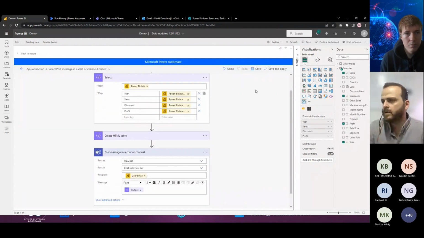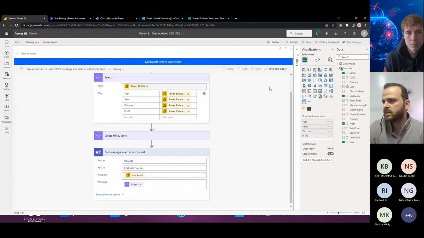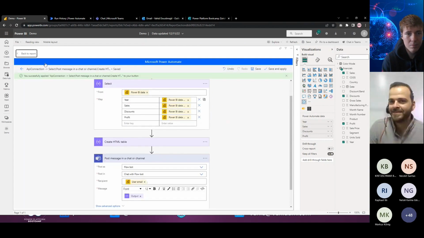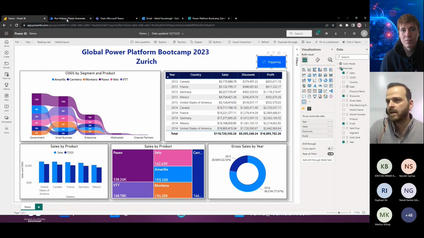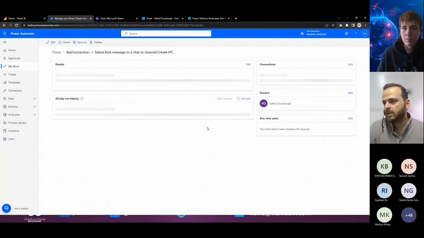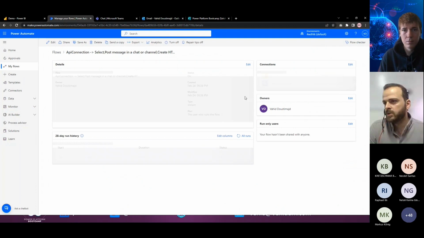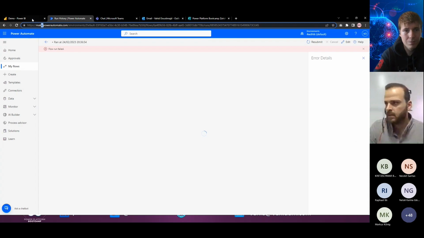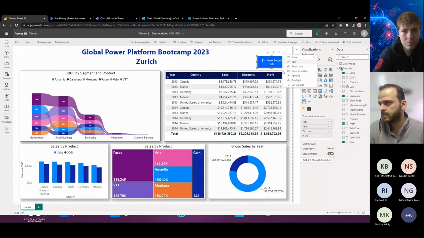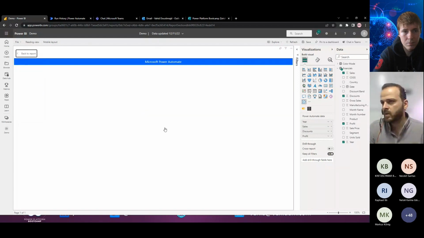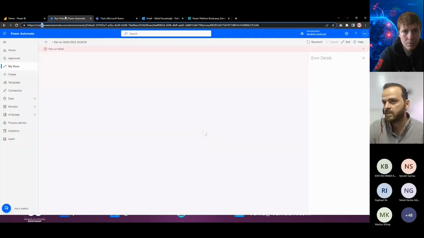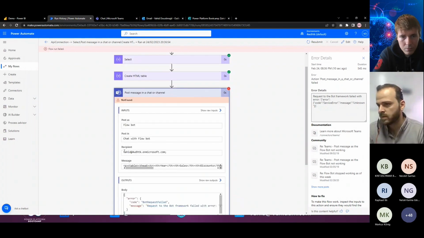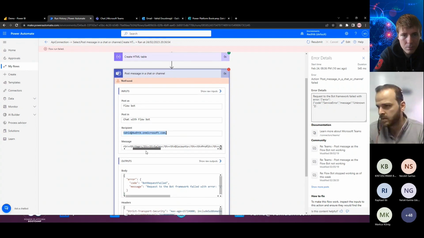Okay, let's run it again. Maybe that was a glitch in the system. Hopefully that's it. So let's run it again and see what will happen there. Shouldn't fail, and it fails again. This is interesting. Sometimes that happens. Let me do it another way to check if it's my Microsoft Teams or it's because of the flow bot inputs. It works very well because it finds my email address here.